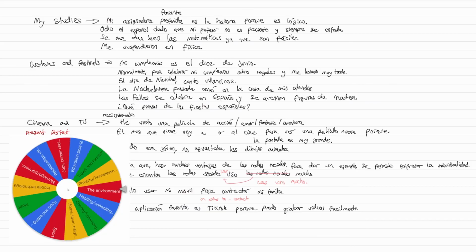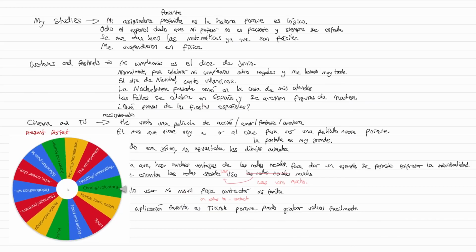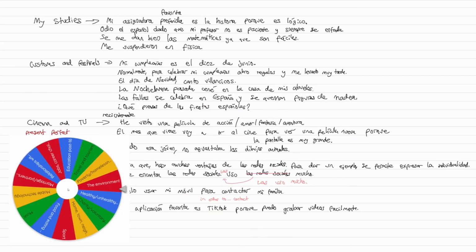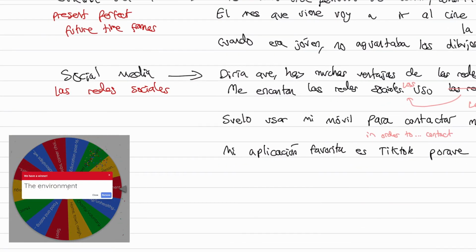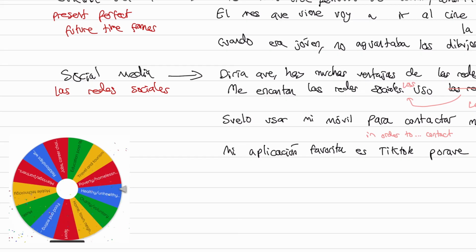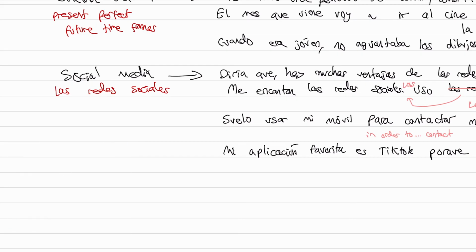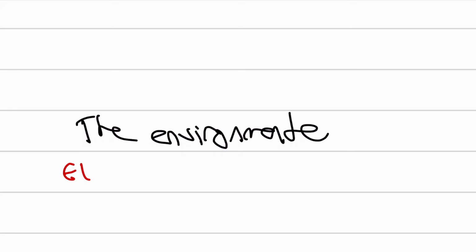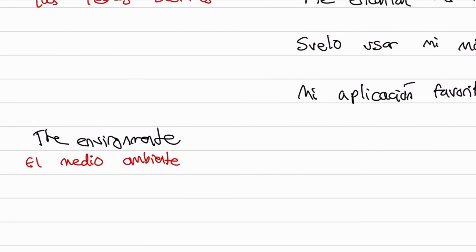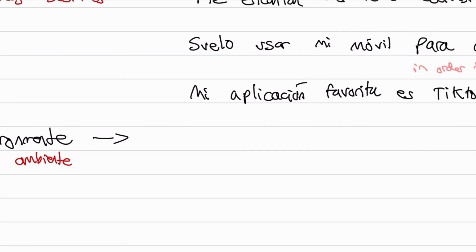So our next topic is going to be hopefully theme 2. Is it? Yes, environment. Perfect theme 2 topic there. So let's end this off writing some sentences about the environment. So the environment, to say that in Spanish, there's again one main way of saying it, and that's el medio ambiente. El medio ambiente. So let's do some sentences on this in various tenses again.